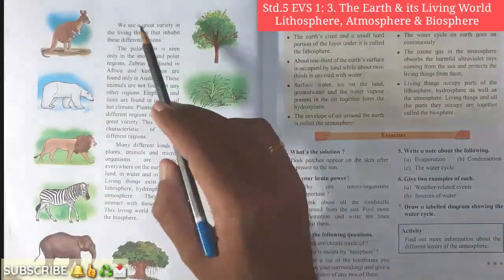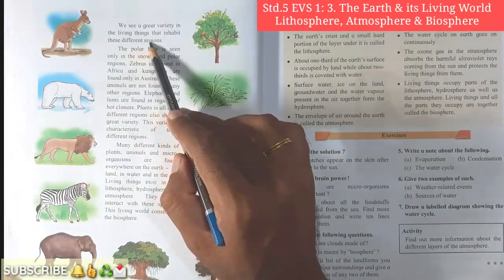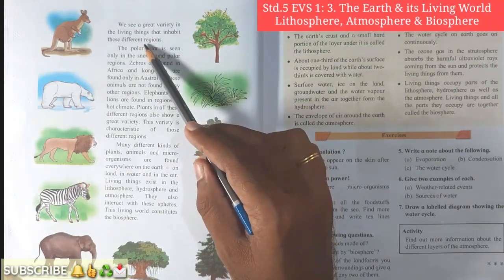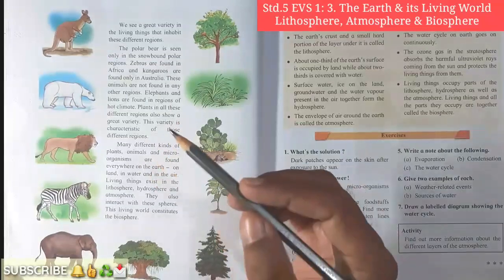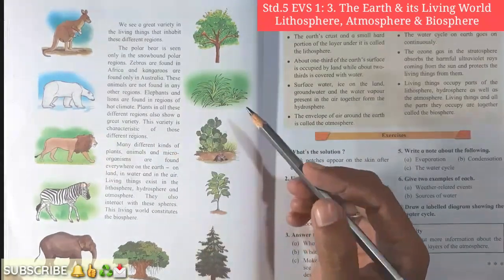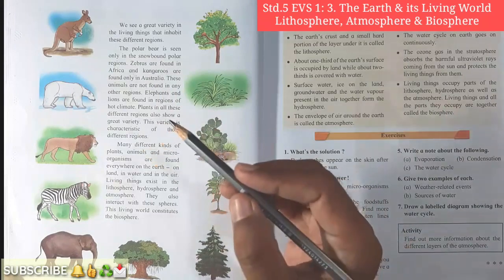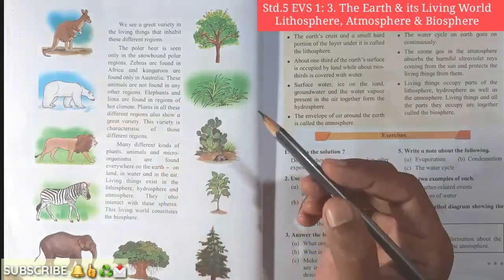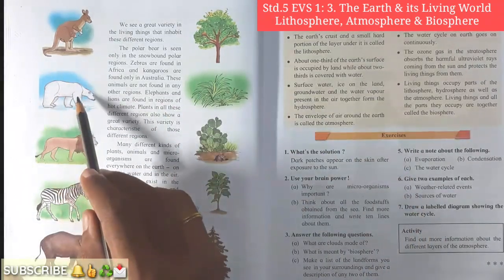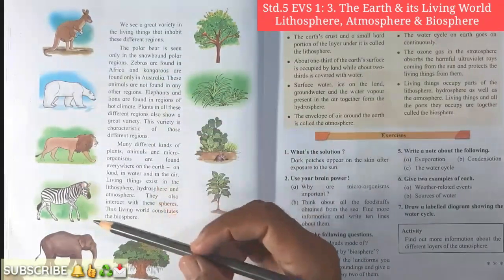Yes, student, let's move forward. We see a great variety in the living things that inhabit these different regions. In these regions we can see the difference in plants and in the animals that are inhabiting that particular region. If it is a snow capped area, then animals are different and plants also are different. For example, we see polar bears in a snow capped area. So in this way we see variety in plants as well as variety in animals in such regions.